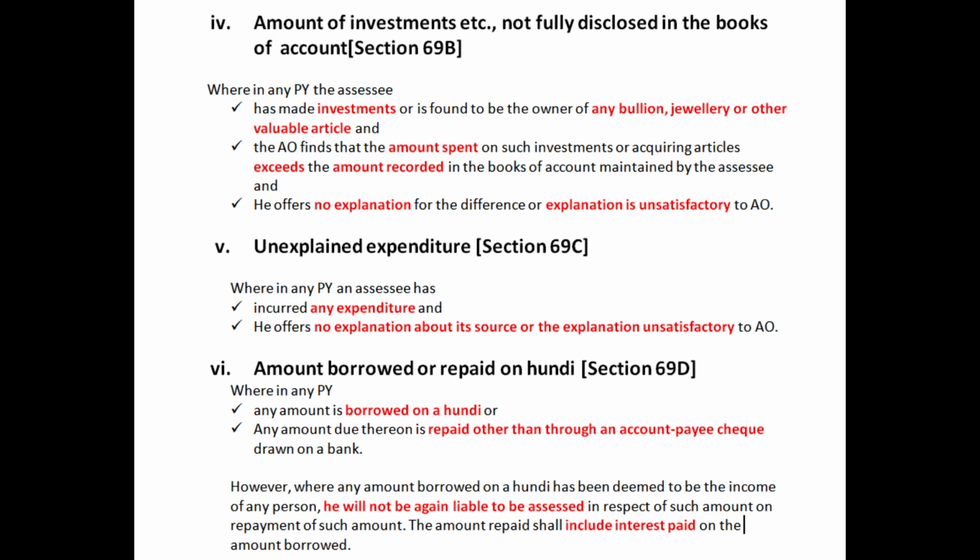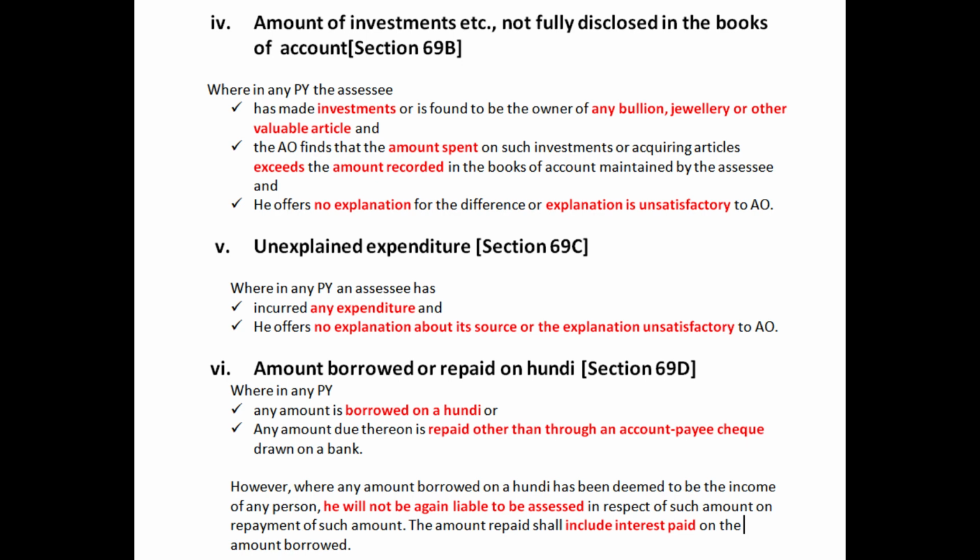The next income is amount borrowed or repaid on hundi. In any previous year, any amount is borrowed on a hundi by the assessee, or any amount due thereon is repaid by the assessee, but he has repaid the amount other than through an account payee cheque drawn on a bank. The assessee has opted for a way other than an account payee cheque to repay the amount. Such amount borrowed or repaid on hundi is considered to be undisclosed source of income and will be subjected to a special rate of tax.